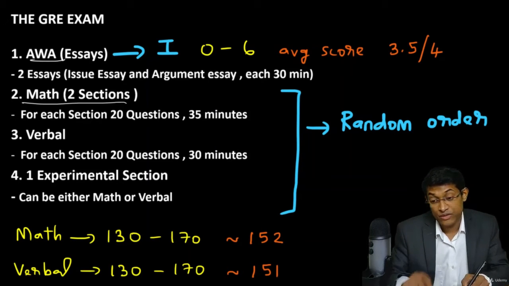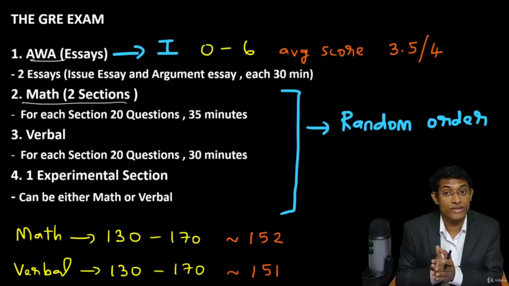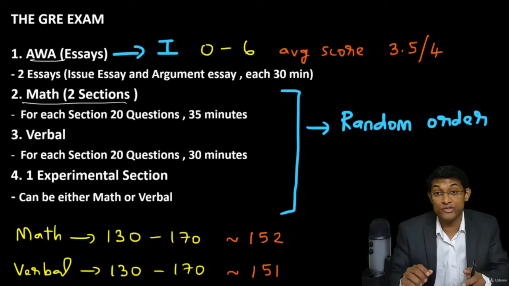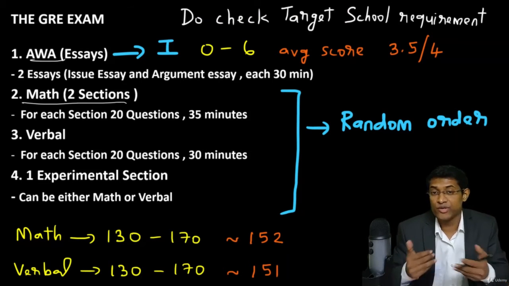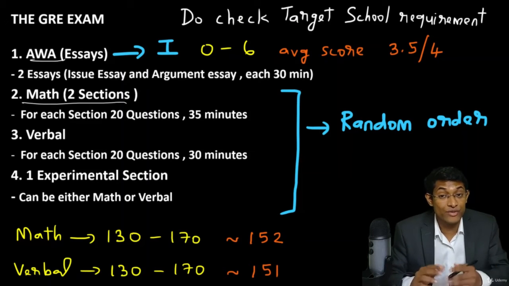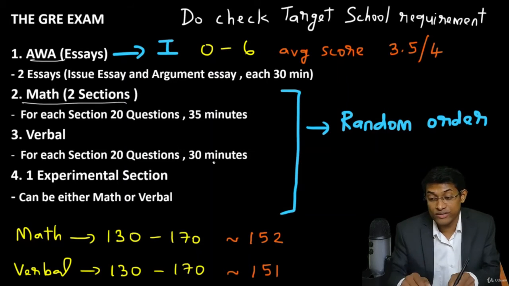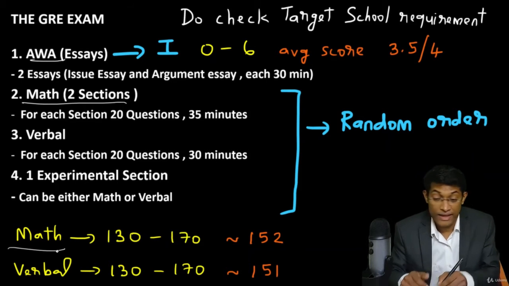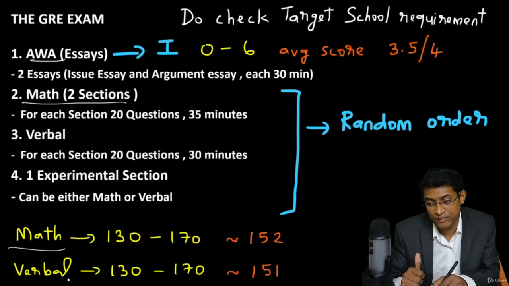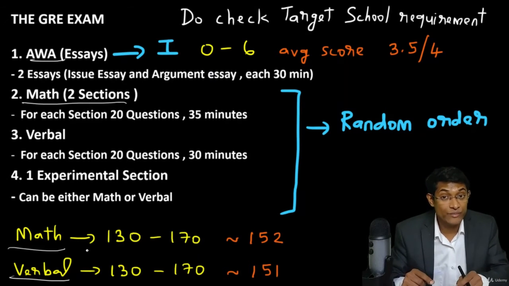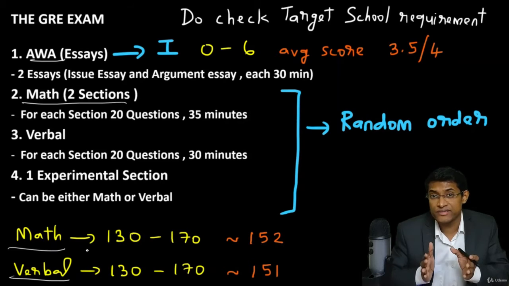Alright, now do remember to check out any kind of requirement that your target schools have with respect to these sections. Because for example, if you are applying for engineering programs, they might need a higher score on the math section. Alright, and for example, if you are applying to English literature, the verbal section might be more important. So do remember to check out the target school's website and they will mention what their cutoff criteria are.